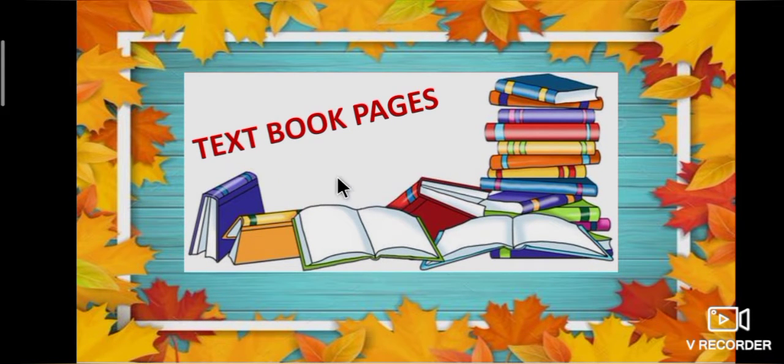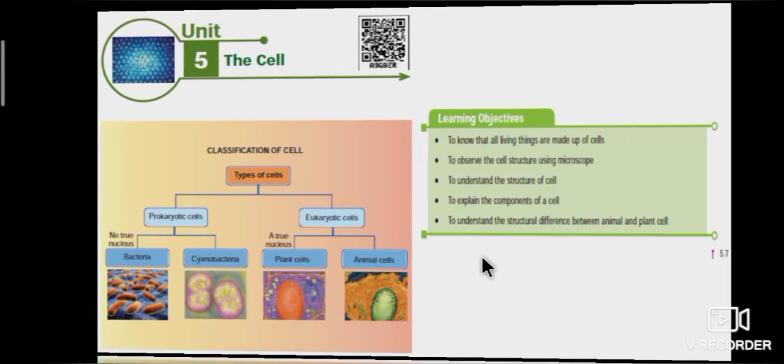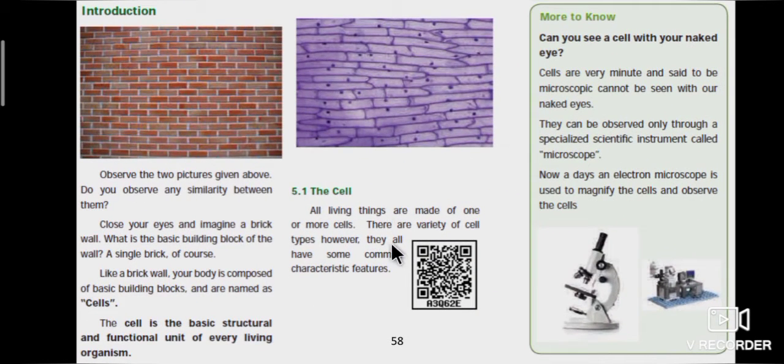Okay students, I hope you have all understood what a cell is and the structural organization of the cell. Now let's see some textbook pages related to today's topics. Page number 57, the lesson starts with learning objectives. Page number 58 explains what a cell is. The cell is the basic structural and functional unit of every living organism. Electron microscope is used to magnify and observe the cells.